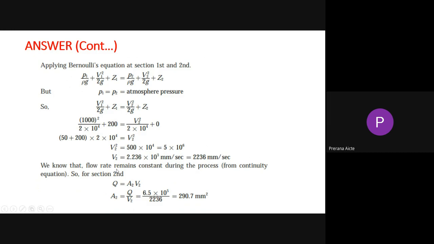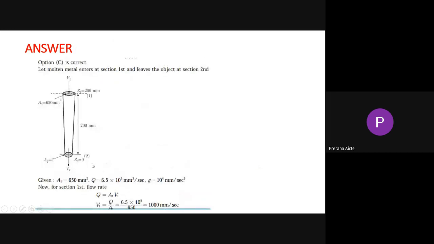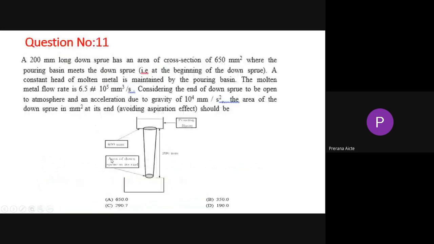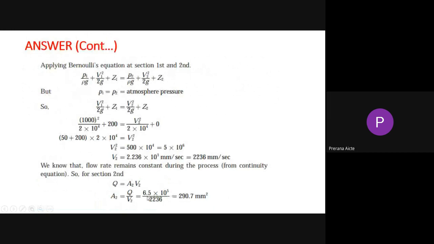Okay, so we know that flow rate remains constant during the process. From the continuity equation, for section 2, Q equal to A2 into V2, so A2 equal to Q by V2. Just now we have calculated the velocity V2, so dividing Q by V2 we will get A2, the area. So that answer is 290.7. You have to understand the concept slightly, then only it is possible to proceed with this problem.